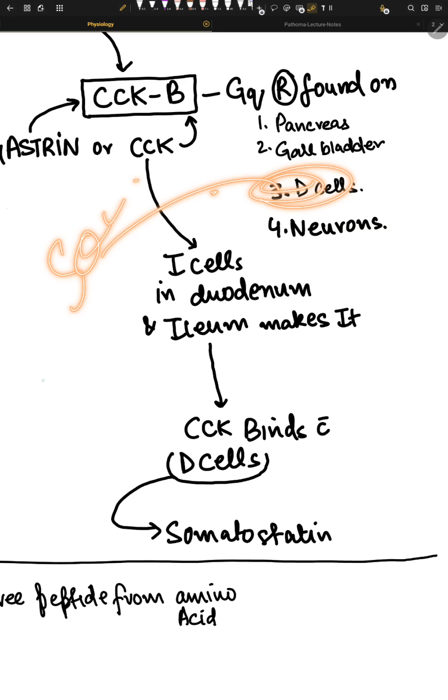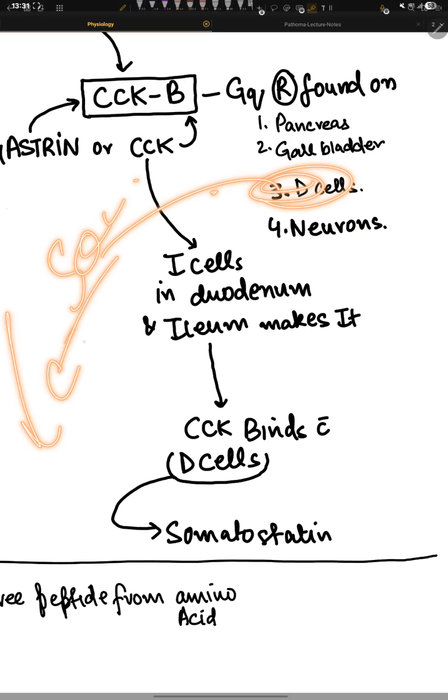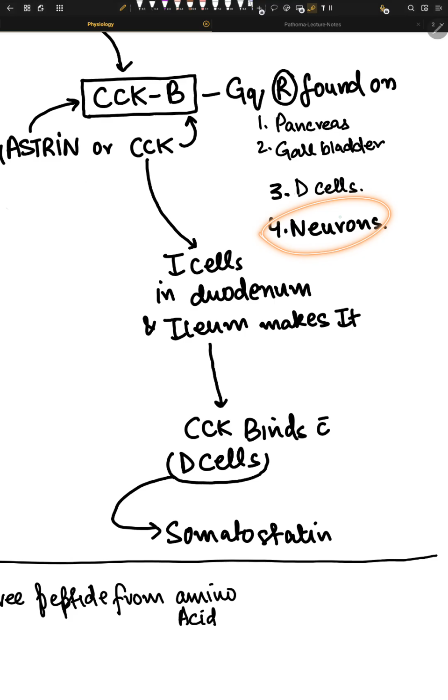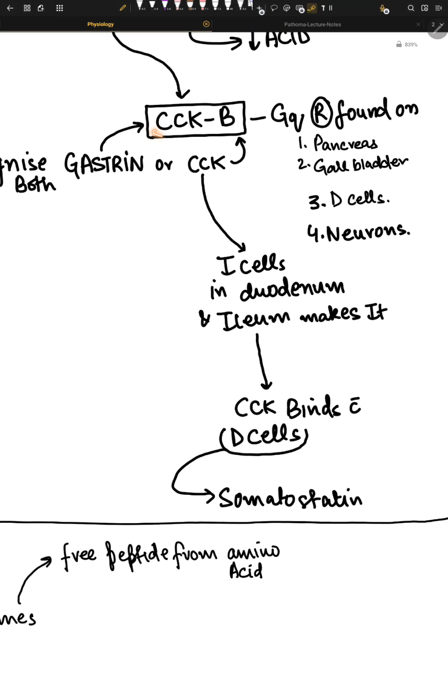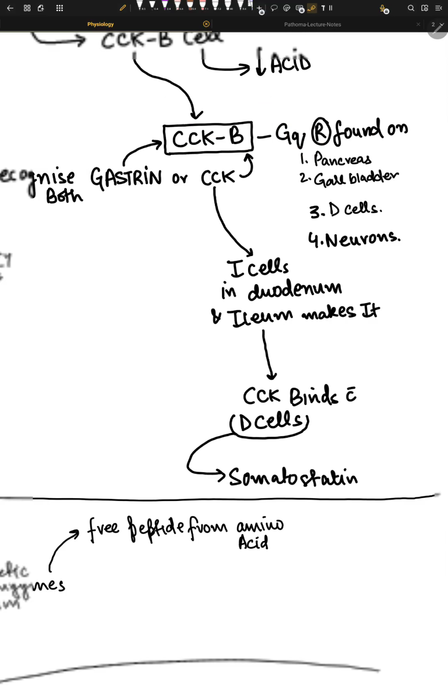Somatostatin is a universal inhibitor, so it stops acid. That's one story. Neurons make acetylcholine in the enteric system, and this acetylcholine can positively and negatively affect our acid production. It is amazing how it works. This is one way the CCKB can act, via Gq.